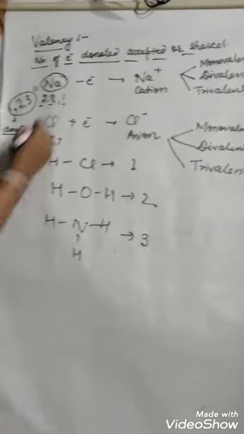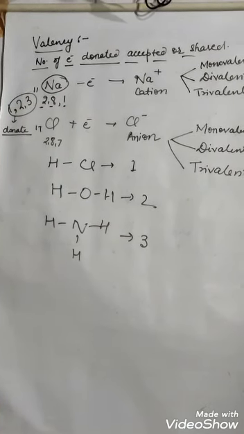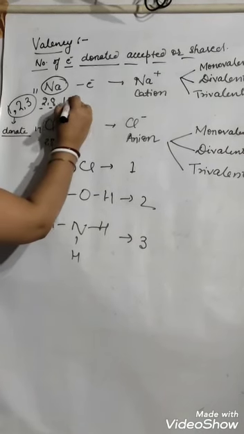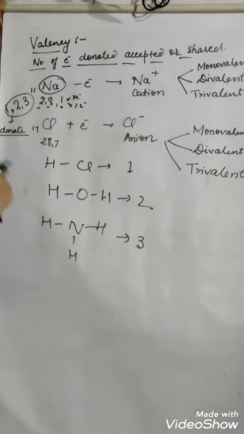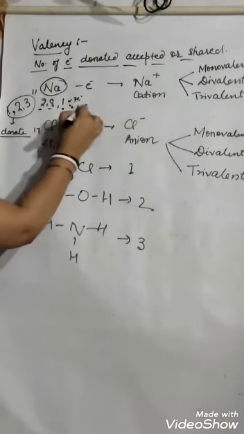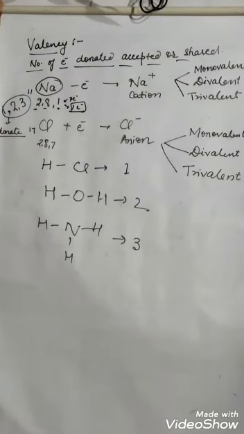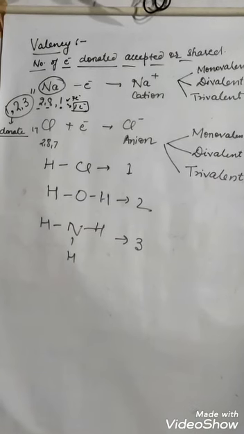Why so? Because they want to complete their octet. What is an octet? Completing 8 electrons in the outermost shell. So with 1 electron, either it will accept 7 electrons or it can donate 1 electron. They try to do the easy task, so they donate 1 electron. So always remember, whenever any element has 1, 2, 3 electrons in its outermost shell, it tends to donate.